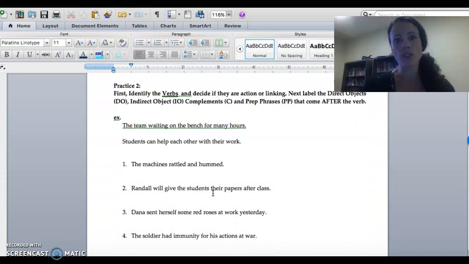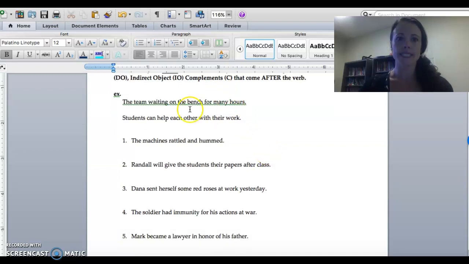So we're going to do the first few together from practice 2. I'll leave the rest for your homework. So your job is to find the verb, decide if it's action or linking, and then label the direct object, indirect objects, complements. Actually, I'm going to have you not do prepositional phrases that come after the verb, so I'll take that out. Okay, because remember, a complement can be a prepositional phrase.